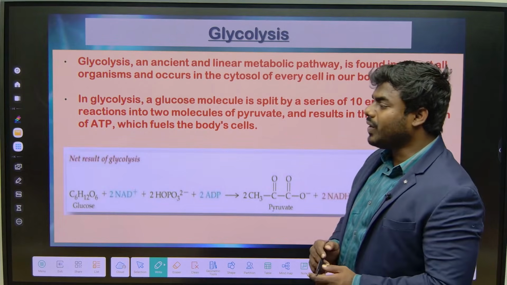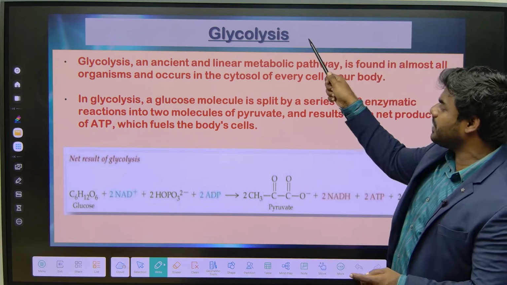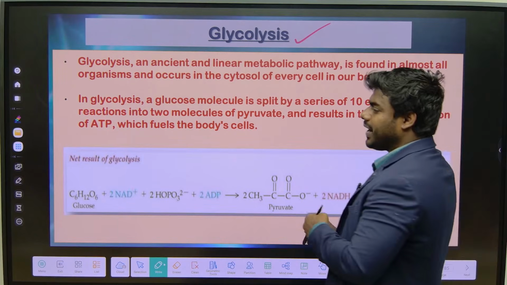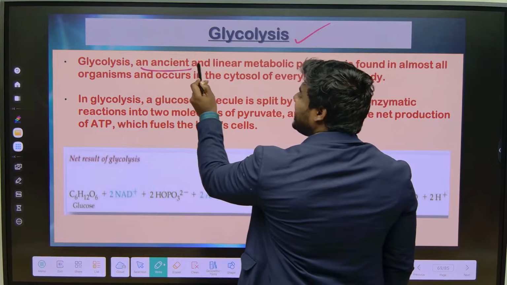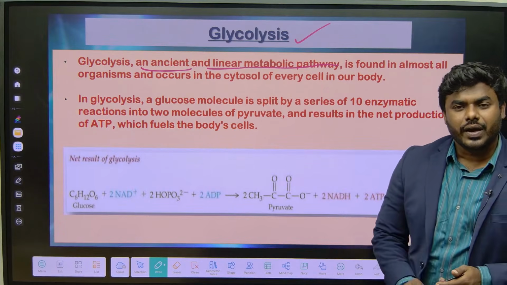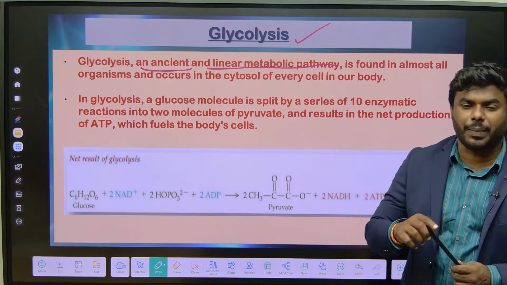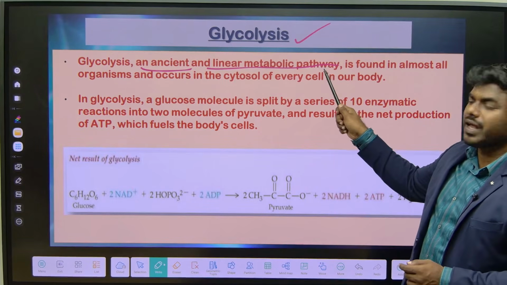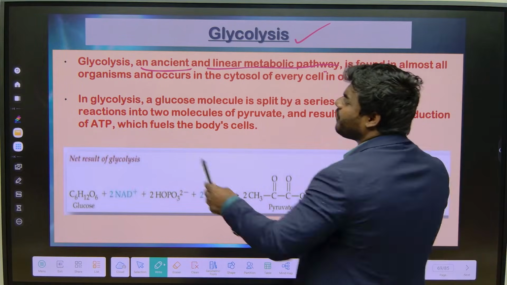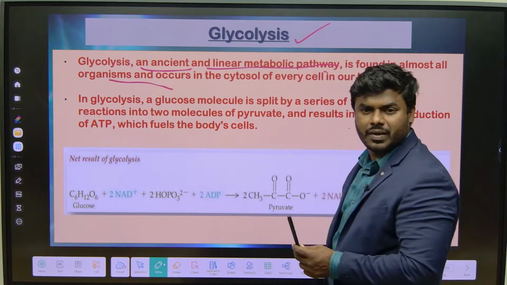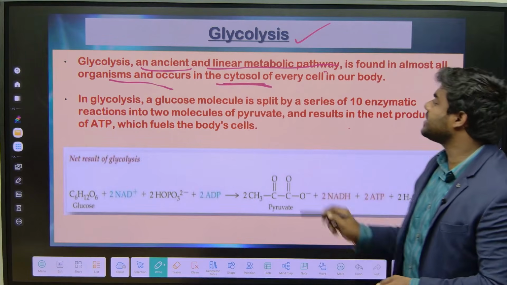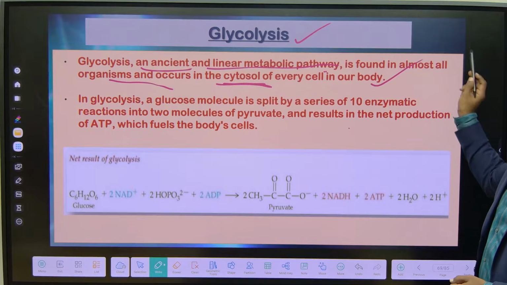In the breakdown of glucose, the first step is glycolysis. Now remember the line: glycolysis is an ancient and linear metabolic pathway. What about the Krebs cycle? The Krebs cycle is always a circular pathway, while glycolysis is completely linear. And a very important statement: glycolysis happens in every single organism. Where is the site of glycolysis? In the cytosol of every cell in our body.